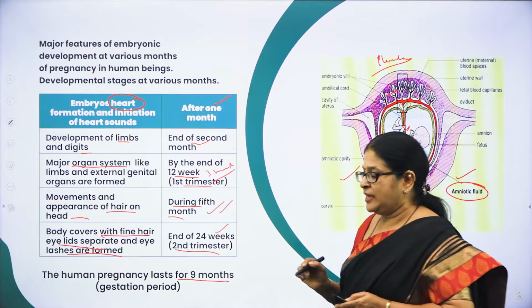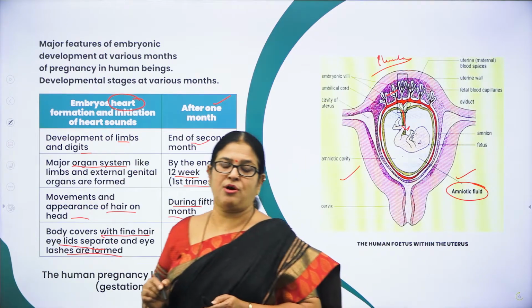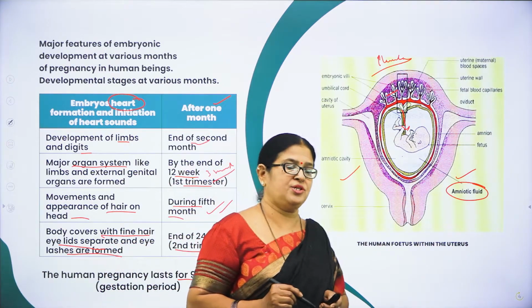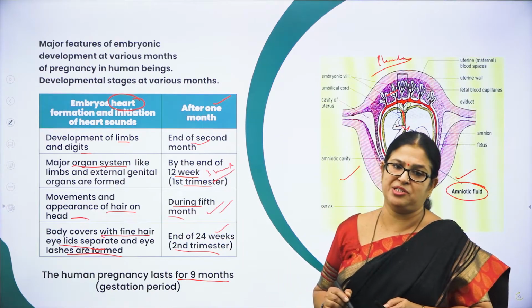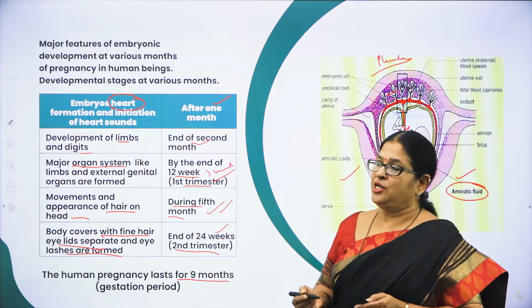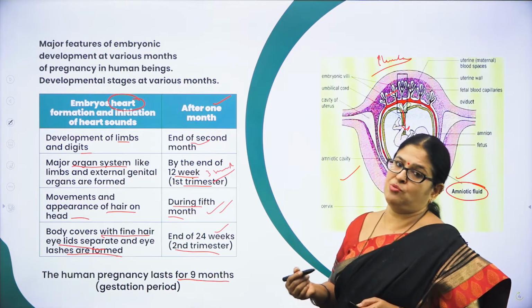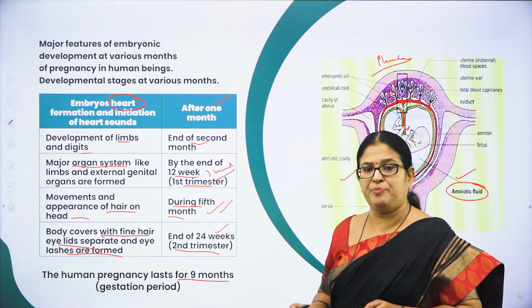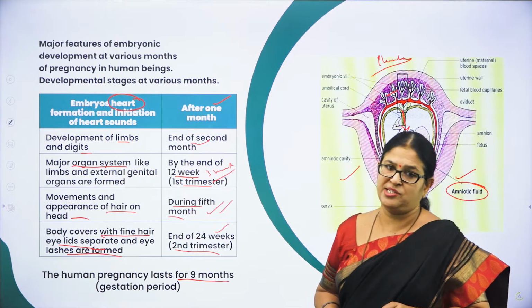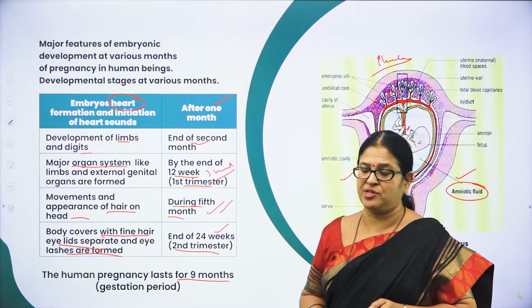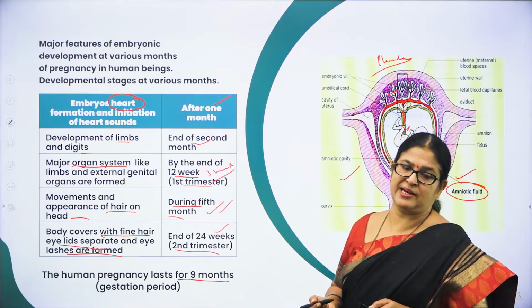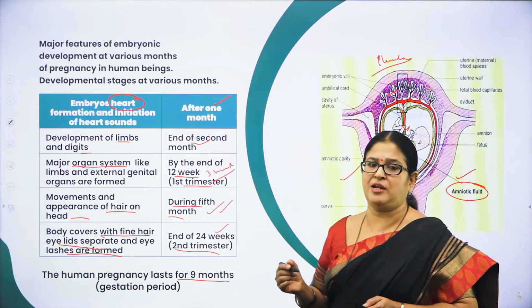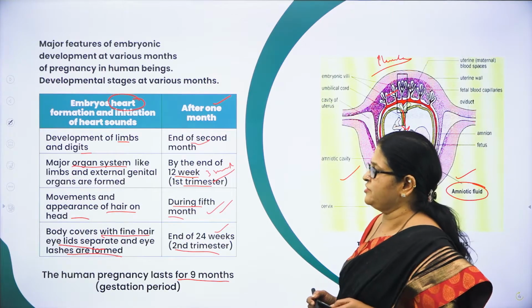And not only that, the concepts you have learnt in this chapter called human reproduction are very, very important from the examination point of view. You are going to gain knowledge about what is human reproduction, what are the reproductive organs, what is fertilization, what is gametogenesis, what is the menstrual cycle, what is parturition, what is lactation, etc. So the knowledge will definitely help you out in your lifetime, children, right?